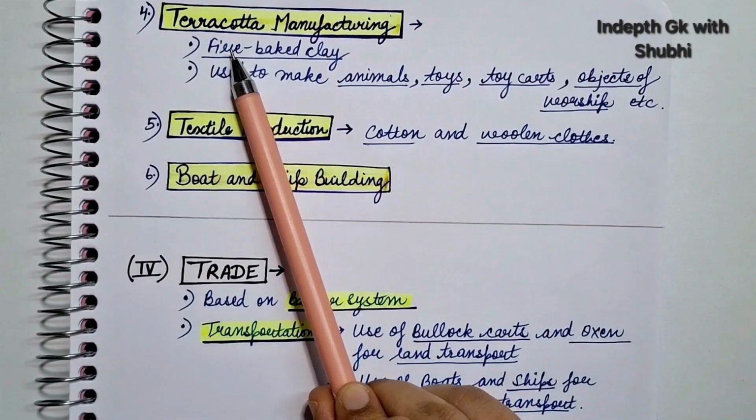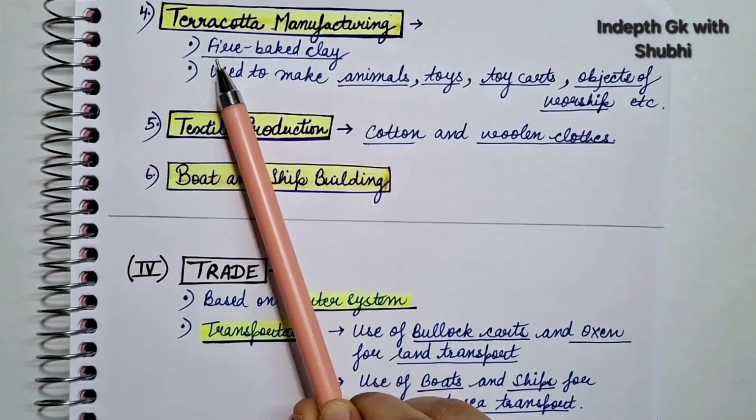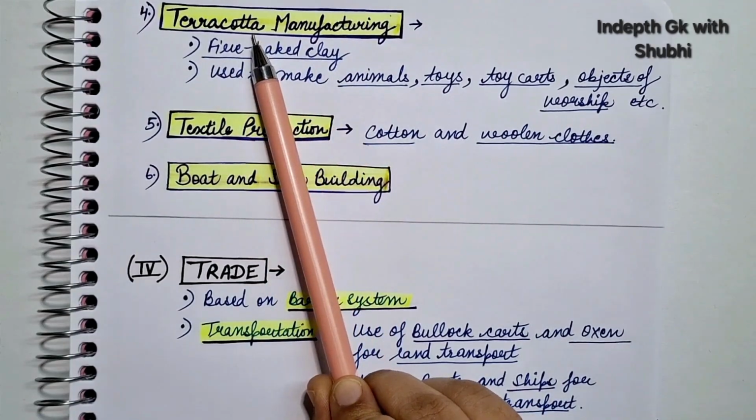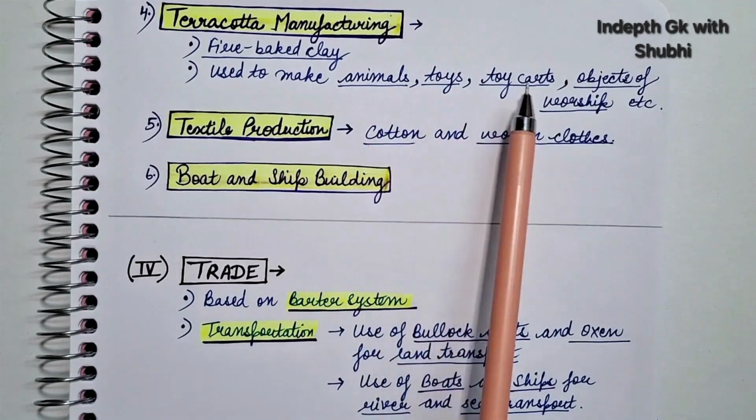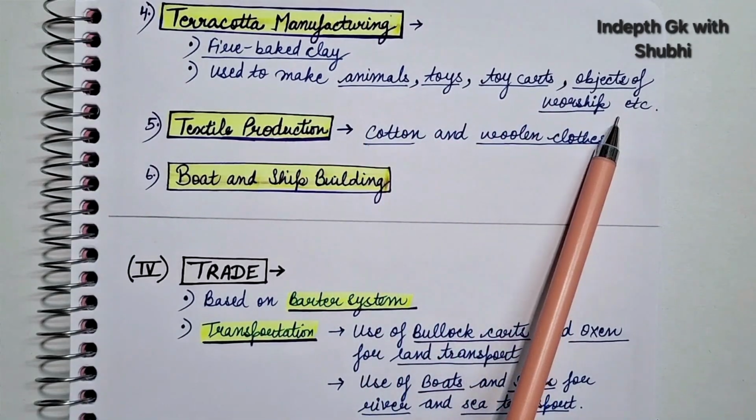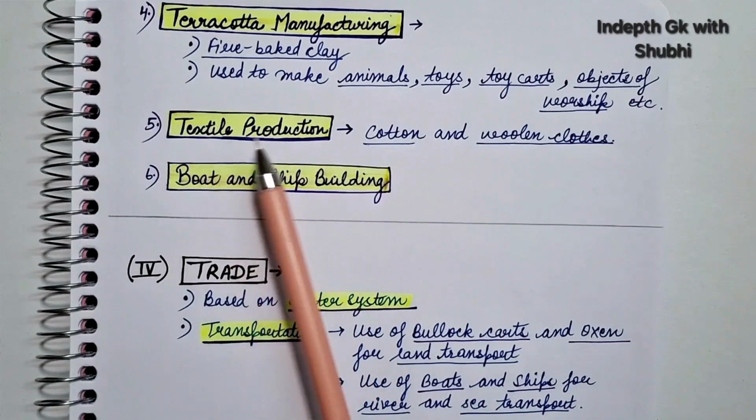Next industry is that of terracotta manufacturing. Terracotta is fire baked clay, and terracotta से बनी हुई काफी चीजें मिलती हैं archaeological evidences में. These are animal toys, toy carts, objects of worship, etc. Right? Next industry is textile production.